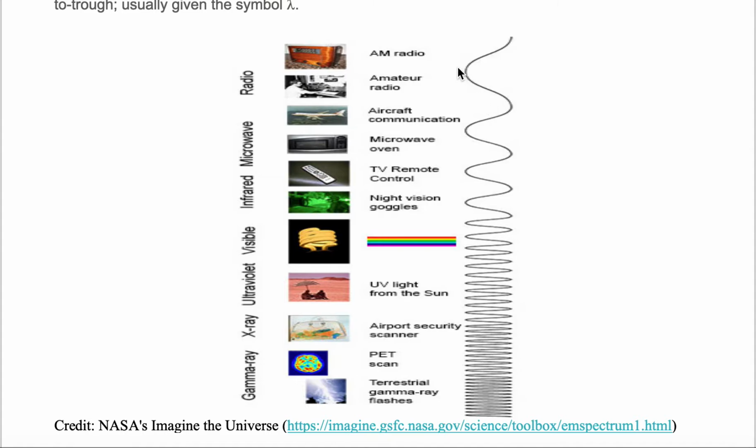Let's measure from peak to peak. So if we measure from the peak of one wave to the peak of another wave, and you use whatever measuring tool you can, you measure this distance, and that's what's called the wavelength, and we give it the symbol lambda.